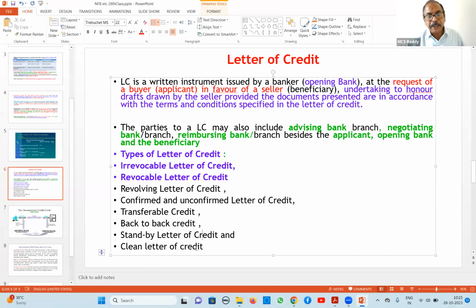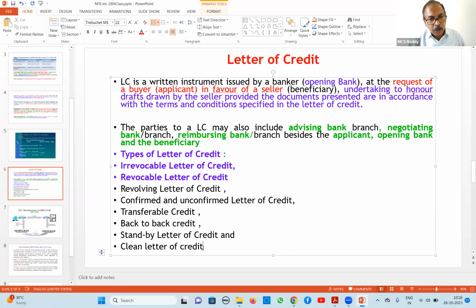Next, clean letter of credit. This is also a recalled question several times. Clean letter of credit means we are receiving documents, but these documents need not contain the bill of lading or any goods transport document, like the airway bill or shipping bill, whatever it is.